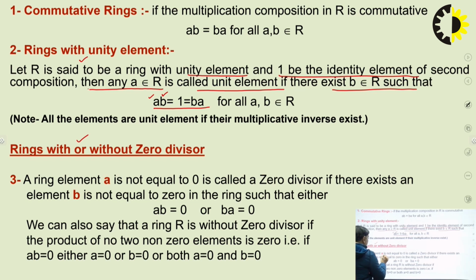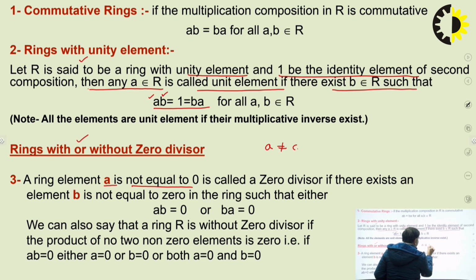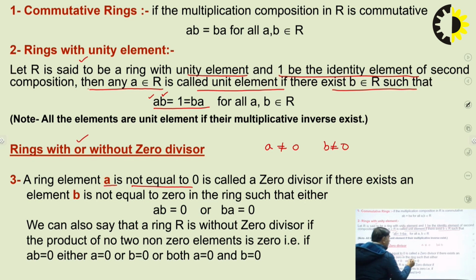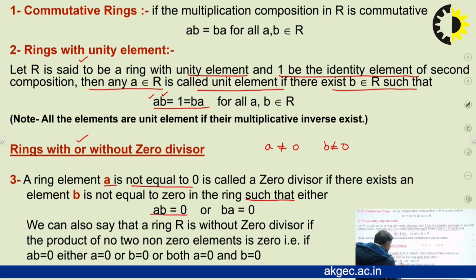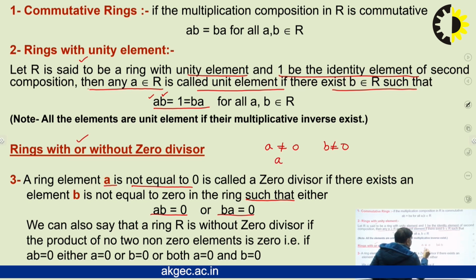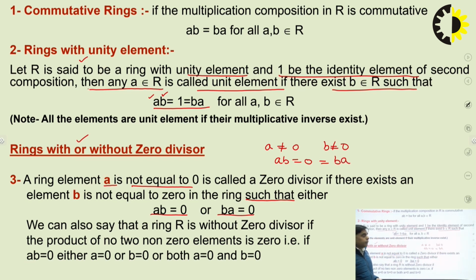A ring element A, not equal to 0, is called a zero divisor if there exists another element B of the ring, also not equal to 0, such that either AB equals 0 or BA equals 0. That means if there exists an element A not equal to 0 and another element B not equal to 0, but the product of these two elements is 0.